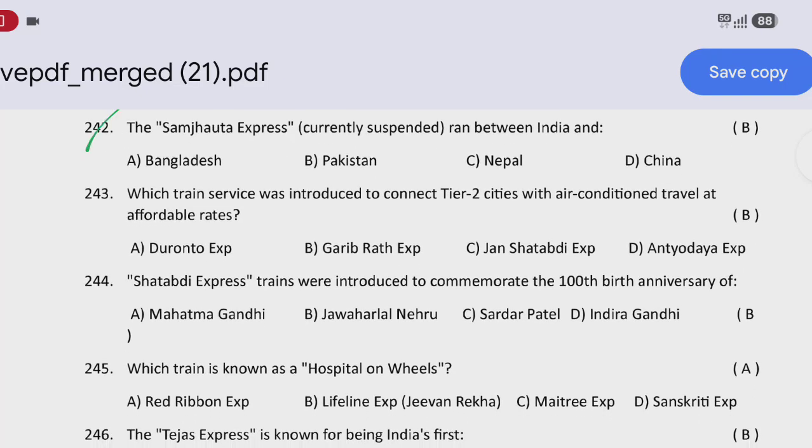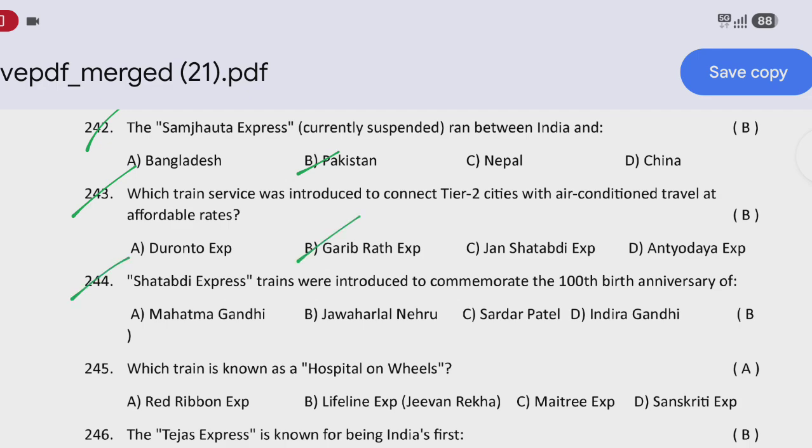Next question: the Samjhauta Express, currently suspended, ran between? That is option B, India and Pakistan. Next question: which train service was introduced to connect the tier 2 cities with air-conditioned travel at affordable rates? That is option B, Garib Rath.